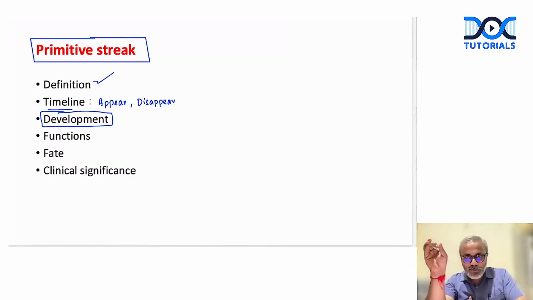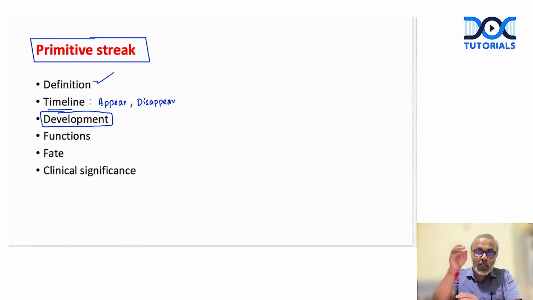How the primitive streak appears as a midline thickening in the caudal region of embryo. Then how does it give rise to the primitive node? Within the primitive node, how does it give rise to the primitive pit? From the primitive pit, how the cells migrate, first replacing endoderm, then forming ectoderm, also mesoderm, right? This we need to describe in the process of development.